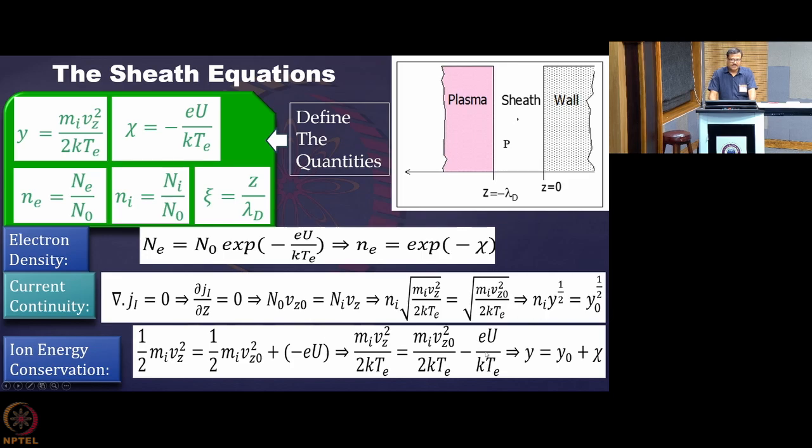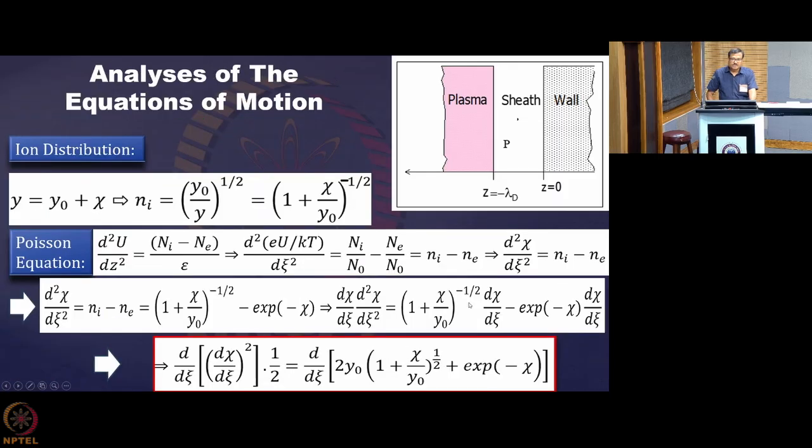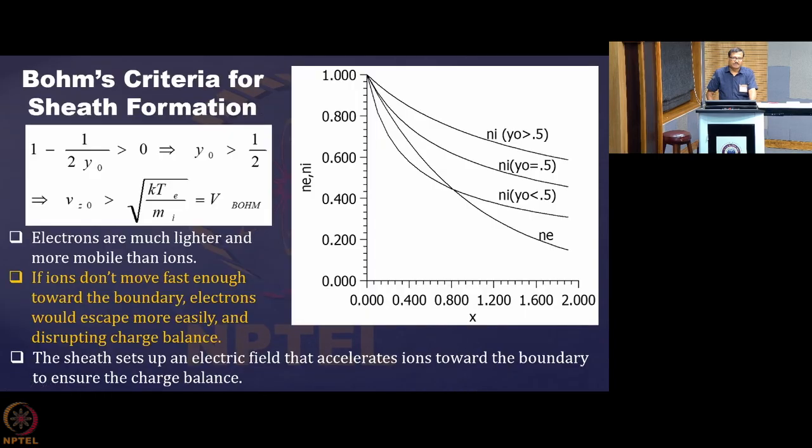This means that the 2 and 2 will cancel and vz squared should be greater than kTe by mi. That is what you have got over here, vz0 squared greater than kTe by mi. Here kT is half mv squared, and this has the dimension of velocity. So vz0 should be greater than v Bohm. This is the Bohm velocity.